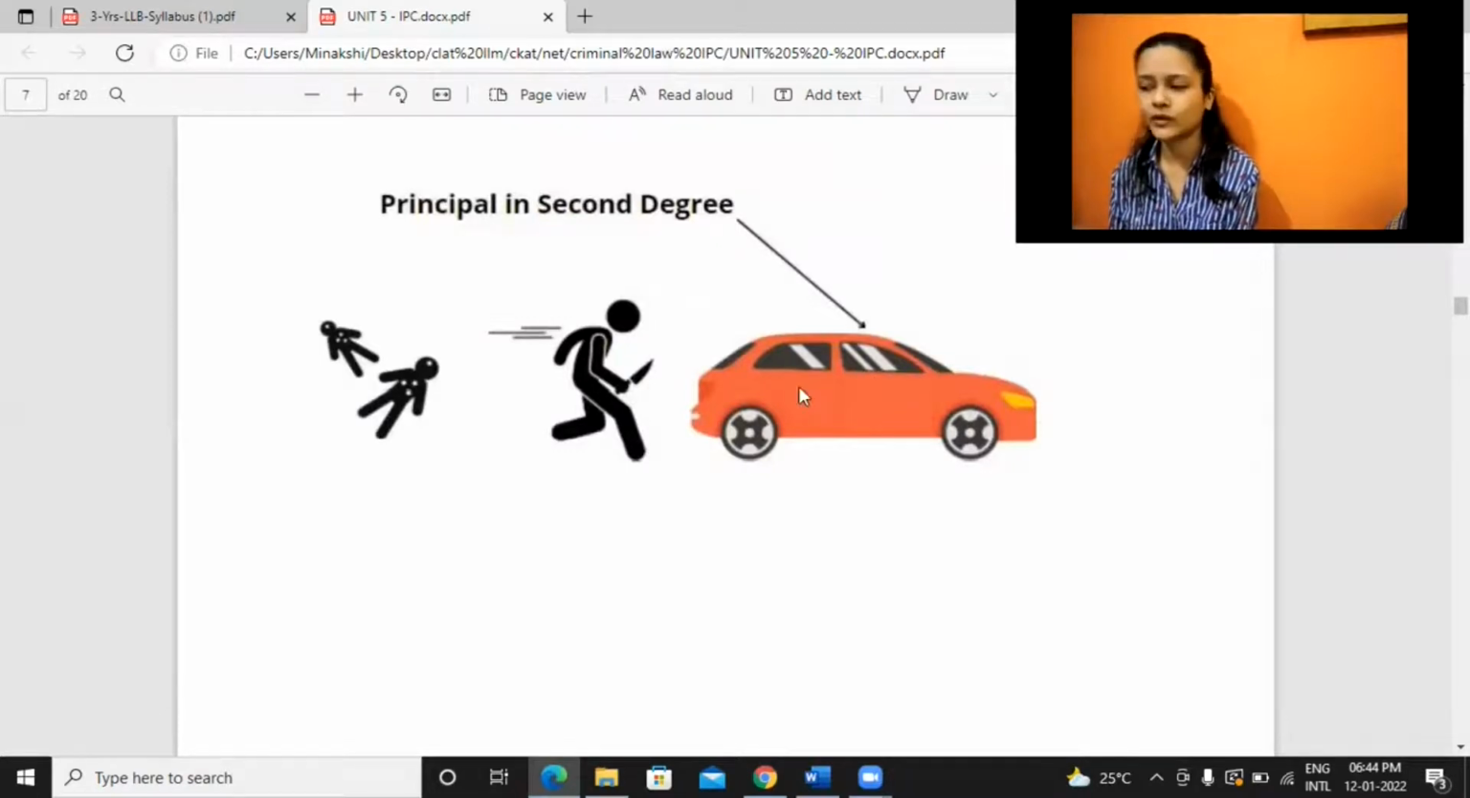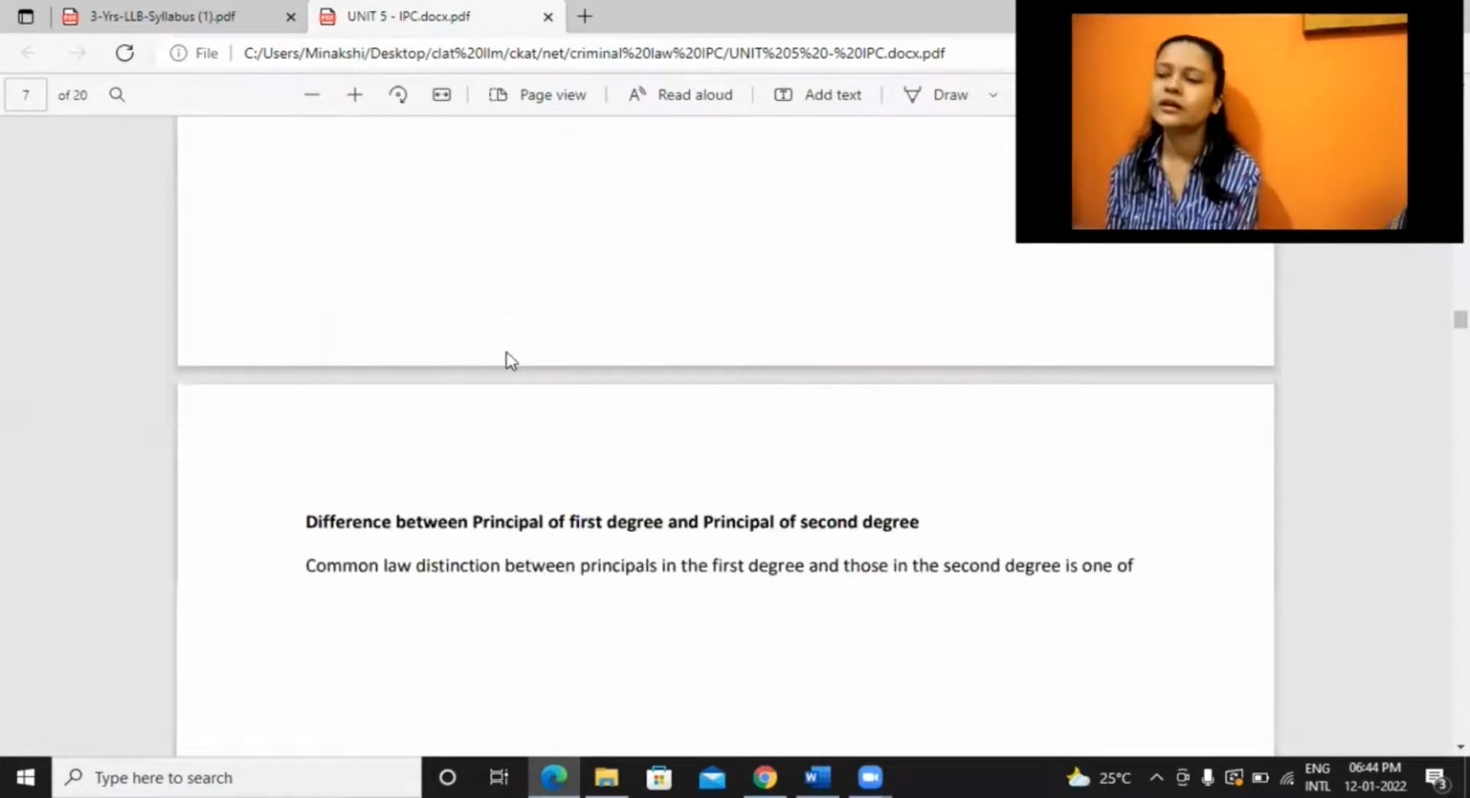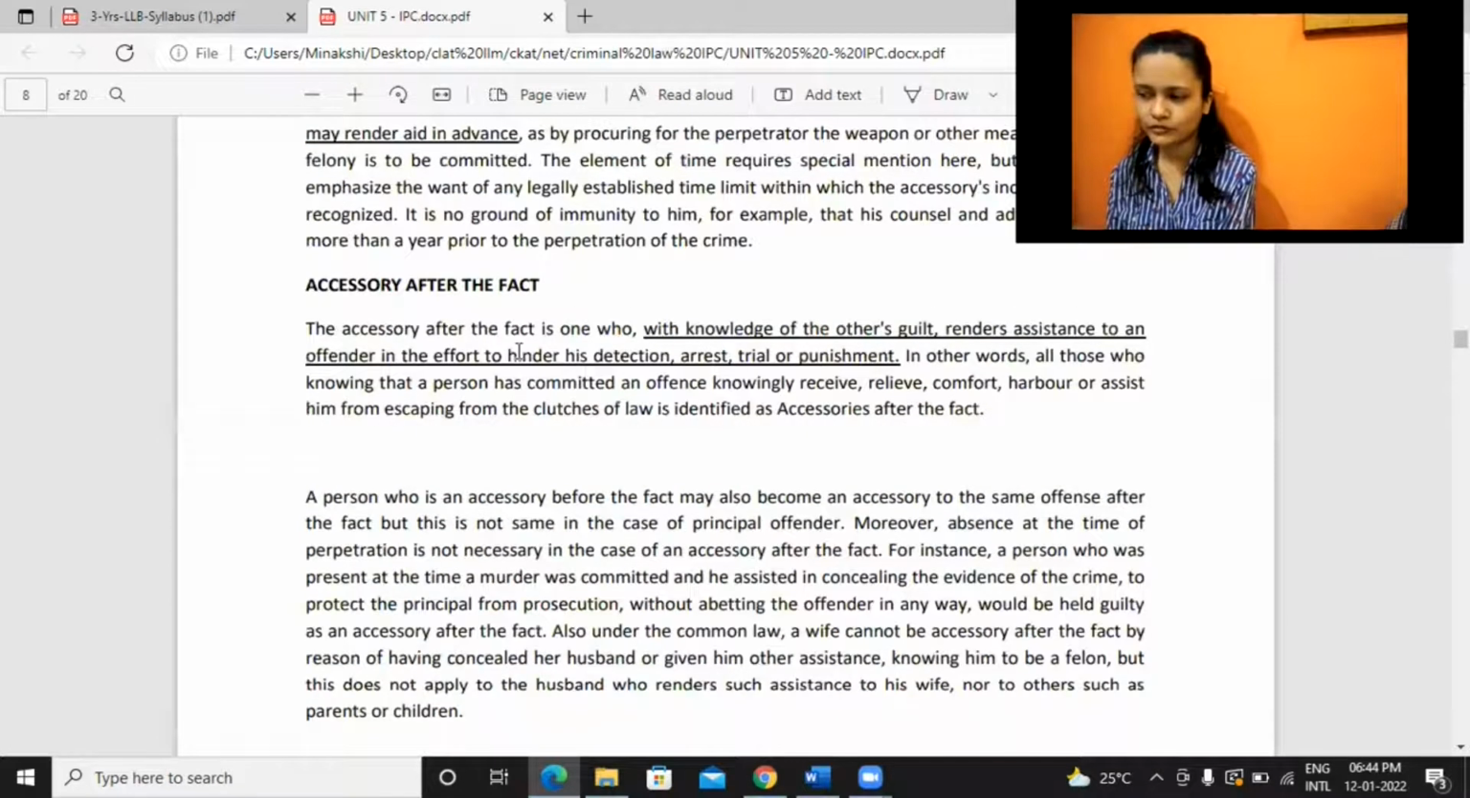He is waiting, saying, okay, you come, I will drive you home. I will help you escape from the given situation. So what he is doing is receiving, relieving, comforting, harboring, some kind of assistance is provided. Maybe he is saying that you can stay at my house, I will give you food, I'll give you a place to stay. All those are nothing but assistance given, like taking care of the person basically. So they would be considered accessories after fact. After the crime has taken place, this person is providing the help or assistance.